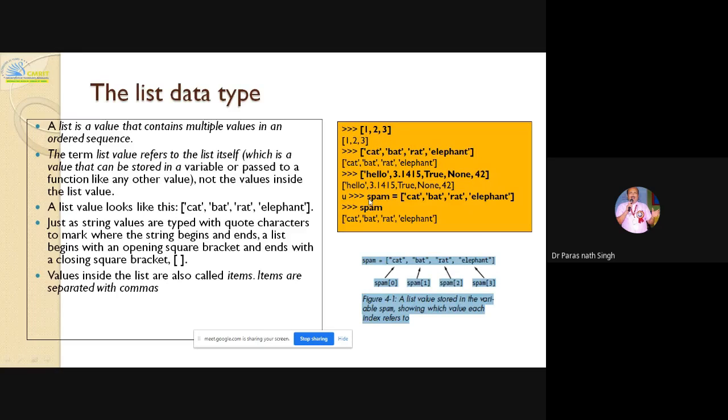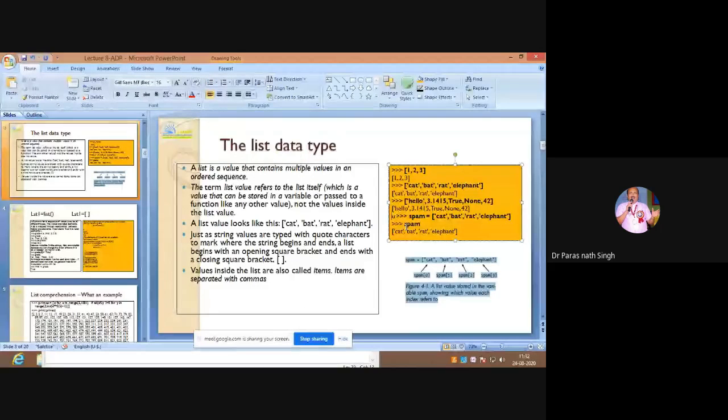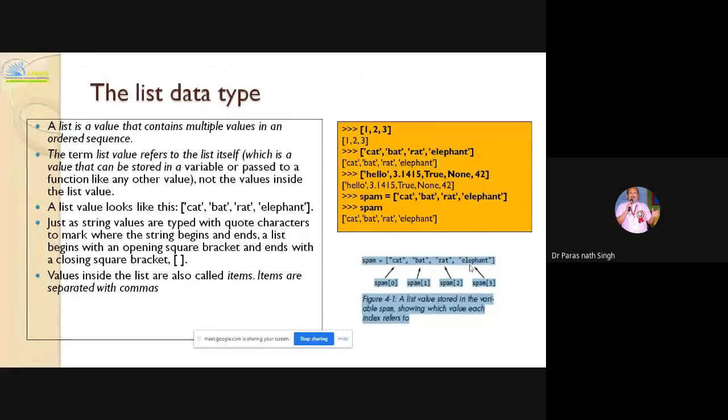In the book, hundreds of times they take the variable name spam. I don't know why they take this variable name spam, but anyway, it will be erased from memory, because it is not a program, it is on the Python interpreter. So spam is taken as the list. And here is how to access the list items, the indices of the list items. It is directly cut and pasted from that example: cat, bat, rat, elephant are spam[0], spam[1], spam[2], and spam[3]. We will move to the next slide.